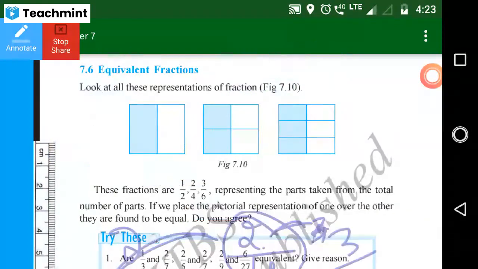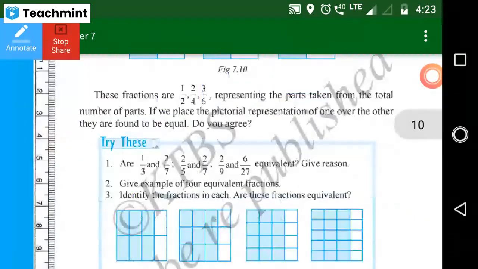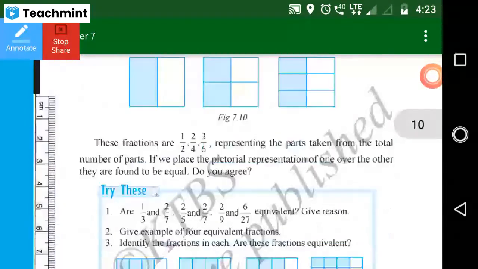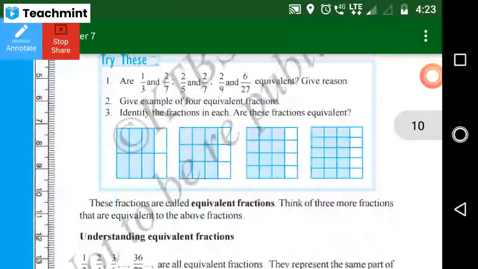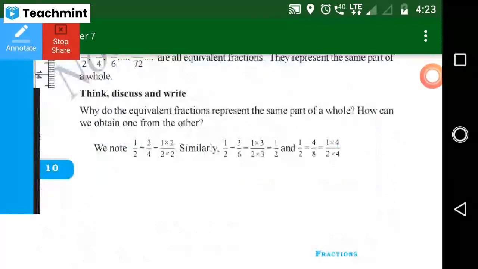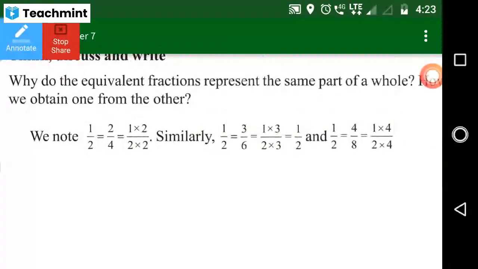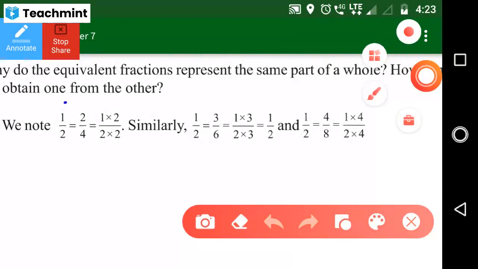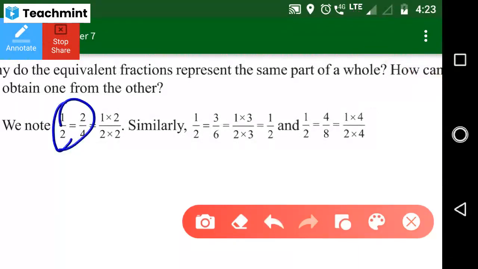Understood? So here, one number you have to find out. For example, look here. Equivalent fractions means these two are equivalent fractions. How do we find them? First we have 1 by 2.